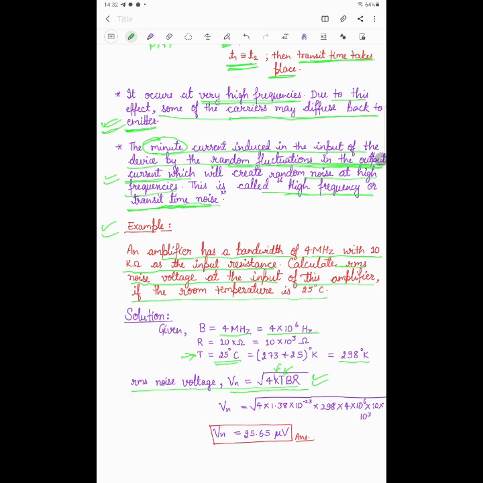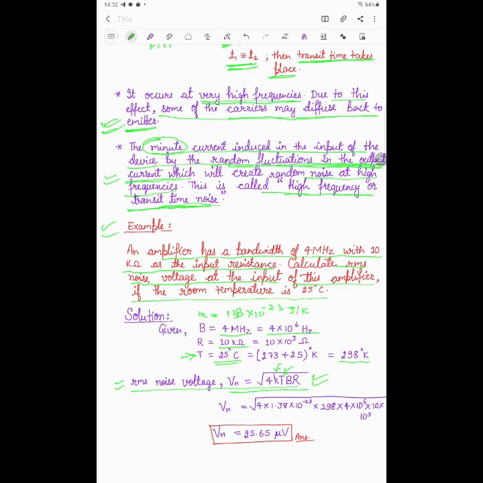And the input resistance is given, and you need to calculate the input RMS noise voltage. The noise voltage formula is Vn equal to the square root of 4kTBR. Every value is known, that is B, T and R, and K is the Boltzmann constant, which is 1.38 into 10 to the power minus 23 joule per Kelvin.